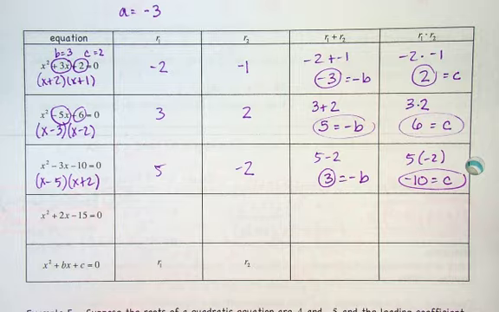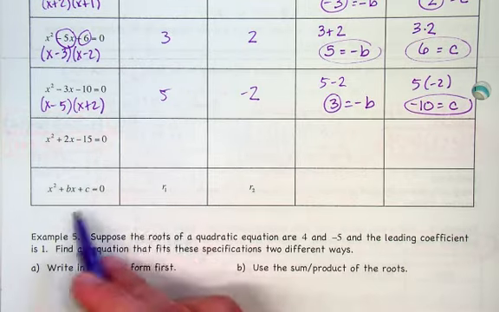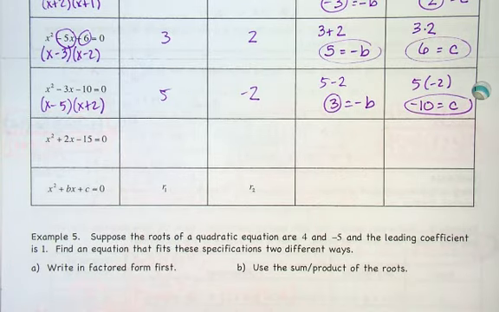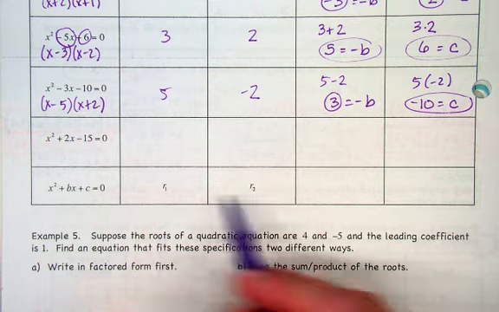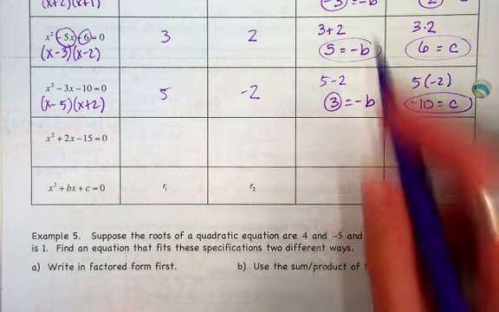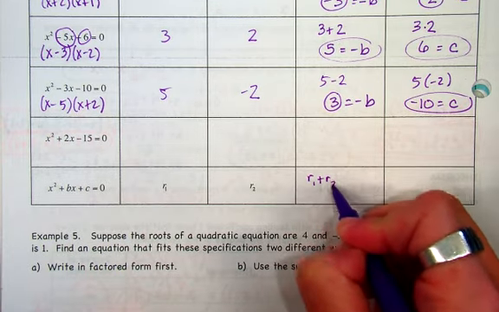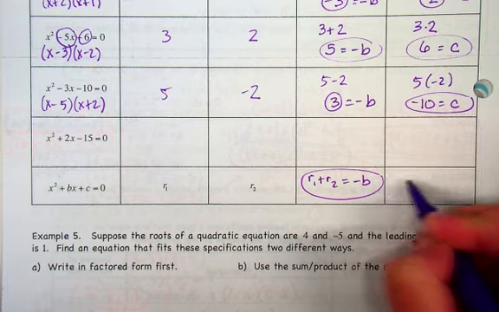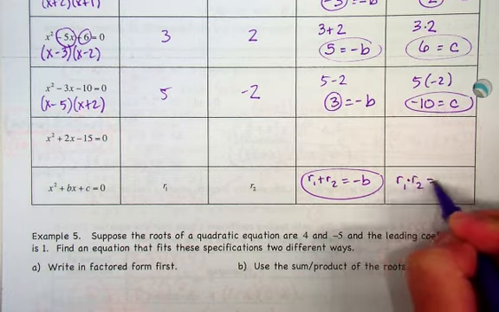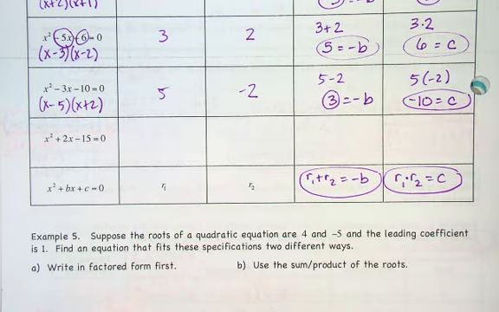If we jump down to generic form here, sorry, video paused on me. If we look down to generic form, if this is R1 and this is R2, then we know that R1 plus R2 is always negative b, and we know that R1 times R2 is always c. Okay? All right, so how can we use that in these problems?